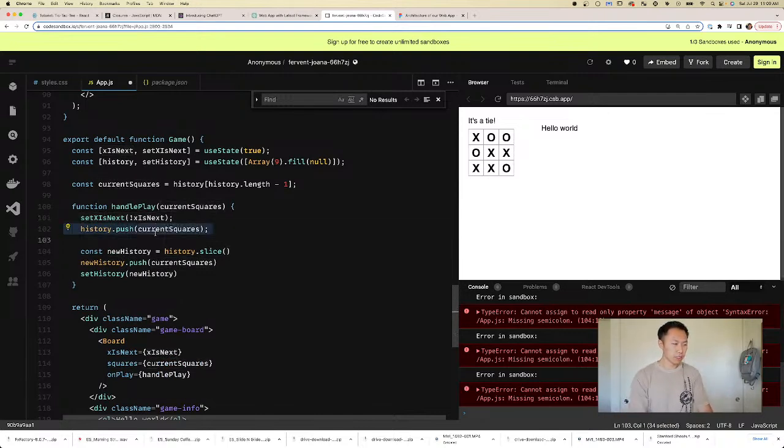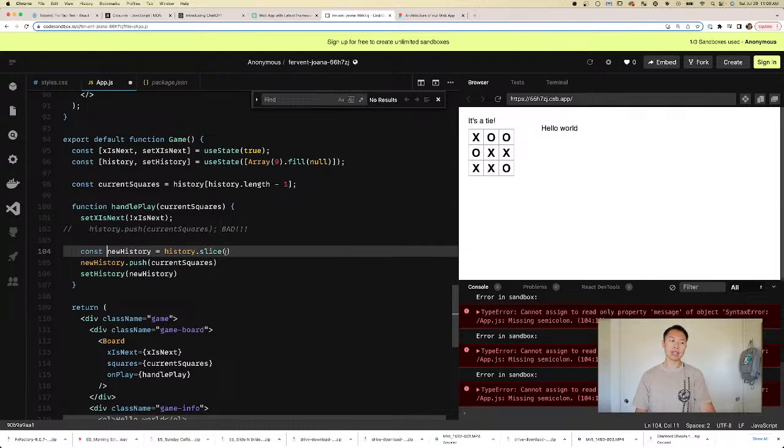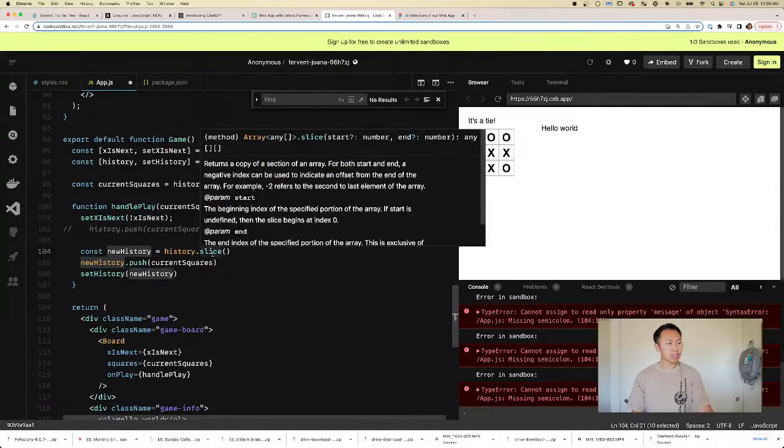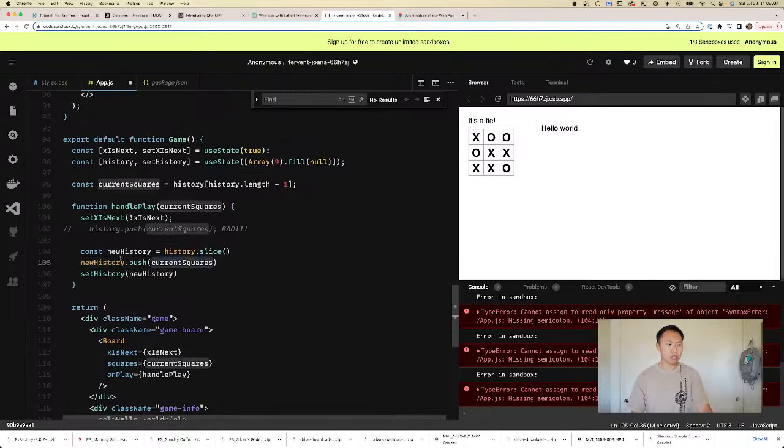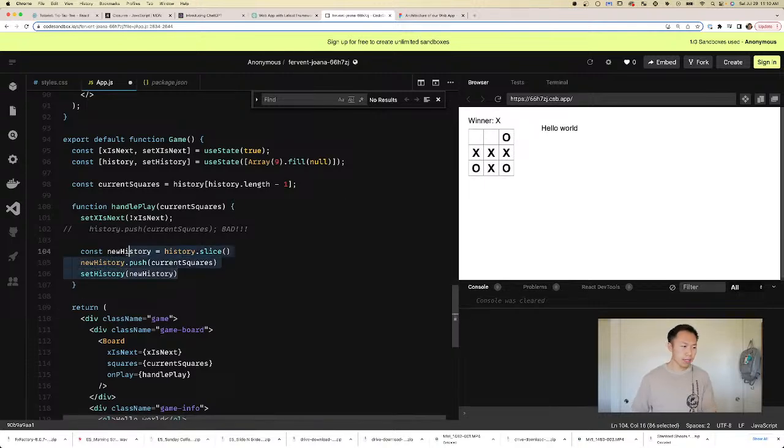So let's remove this line. This is bad. So what am I trying to do? Right here, I slice history. When I slice it, what does slice do? It creates a copy, returns a copy of a section of an array. Well, we slice the whole thing, so new history is now a slice of it. This is a new array. We push current squares onto this new array, which is fine because that's not the current state. And then we set the history to this new reference. Let's see if it works. Cool, it still works. Great. We have a winner.